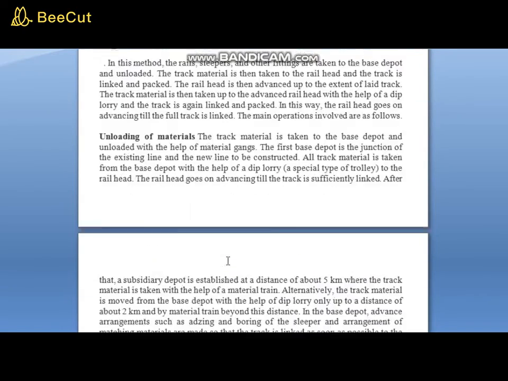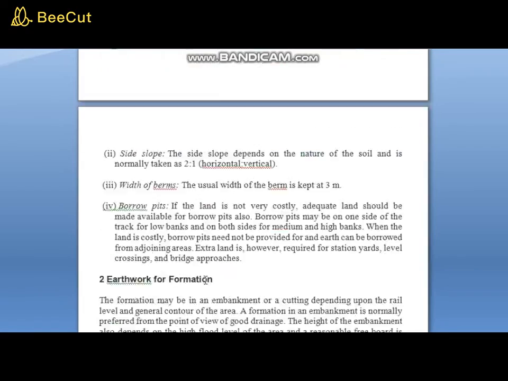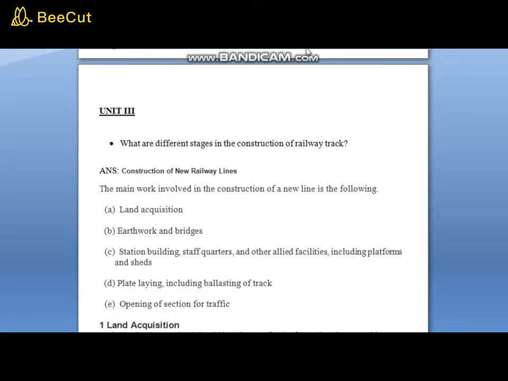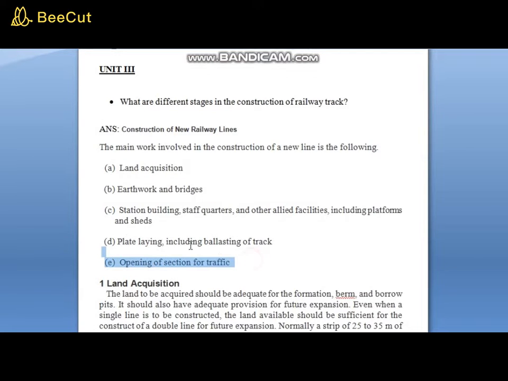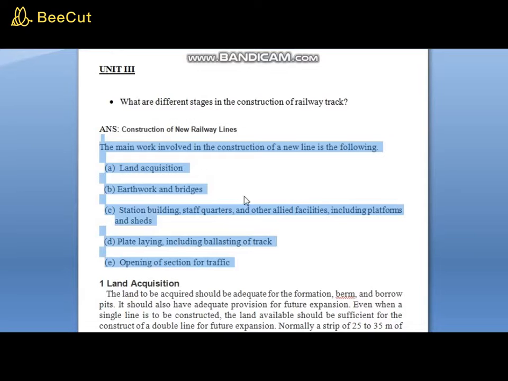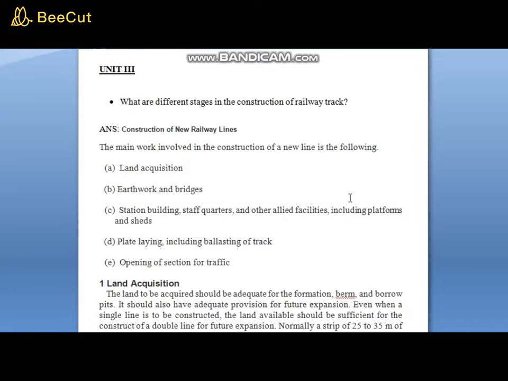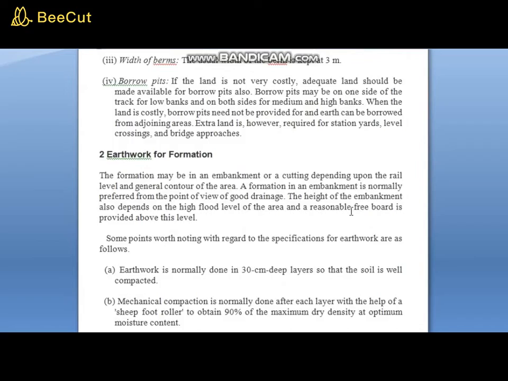And this was all about stages in the construction of a railway track. This was the answer to the different stages in the construction of a railway track. If it's for short marks, this description is enough. If it's for 5 or 10 marks, the above answer has to be written at proper length.